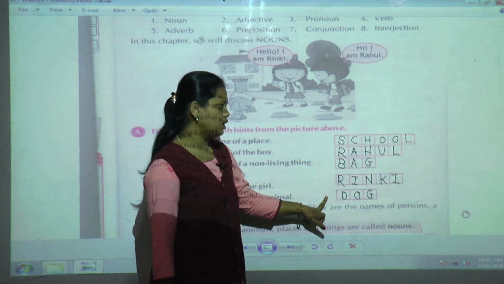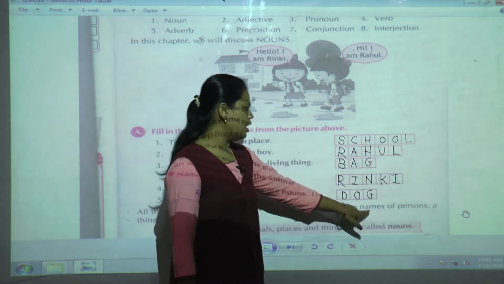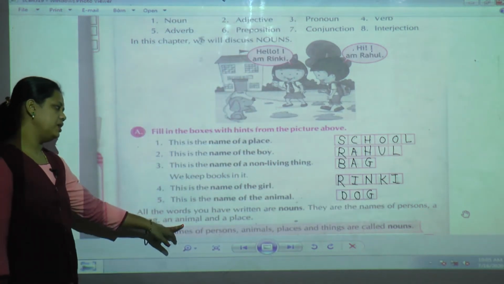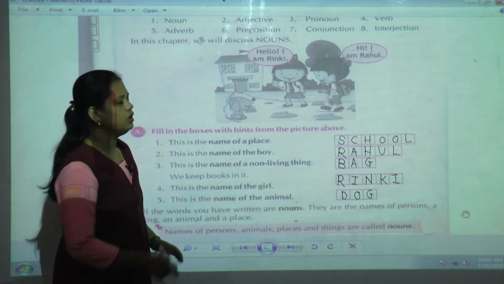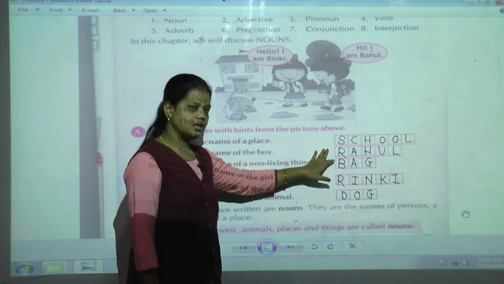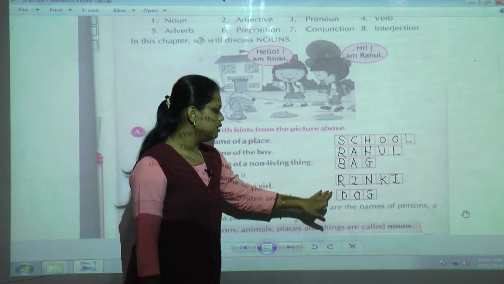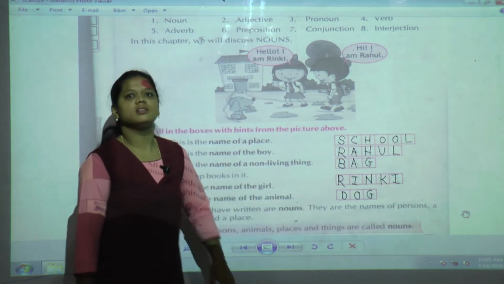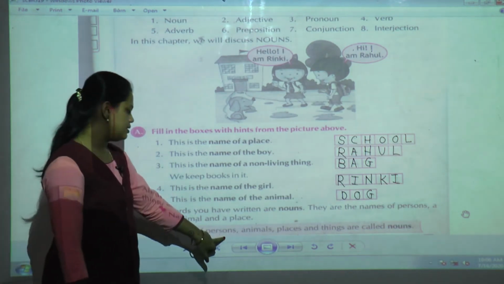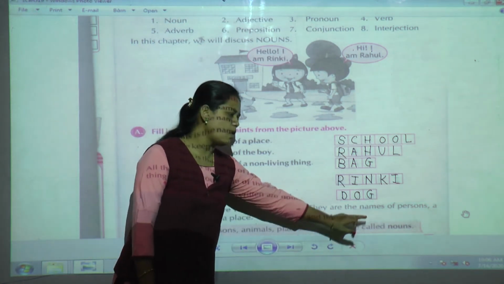School is a place, Rahul and Rinky are persons, bag is a thing, and dog is an animal. The names of persons, animals, places and things are called nouns.